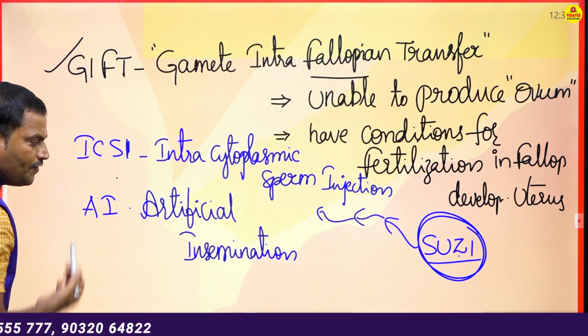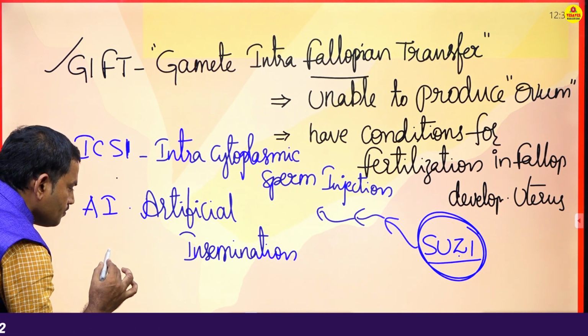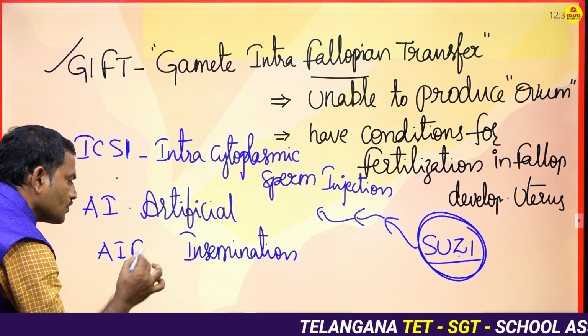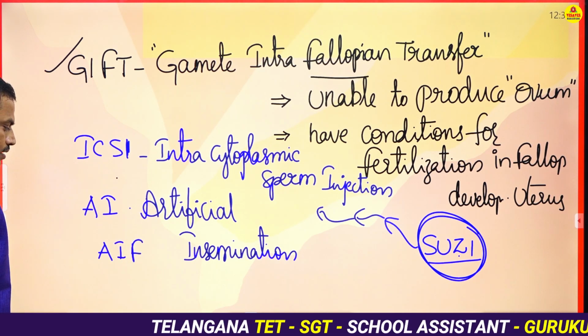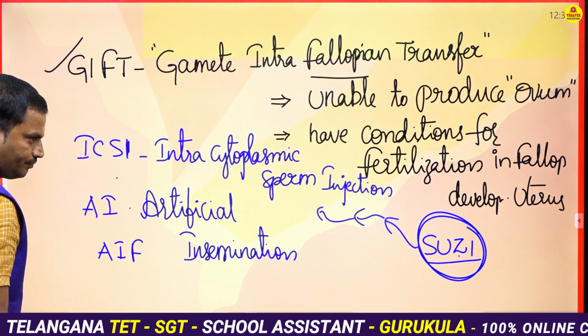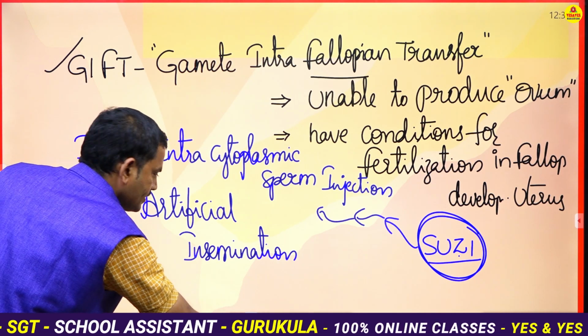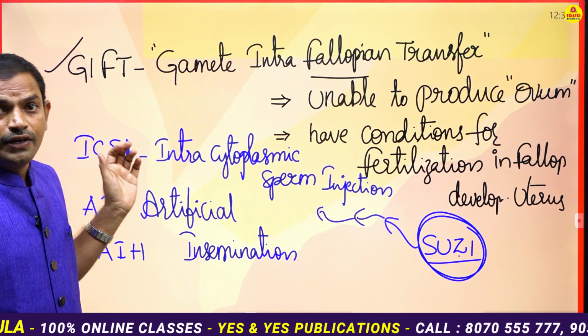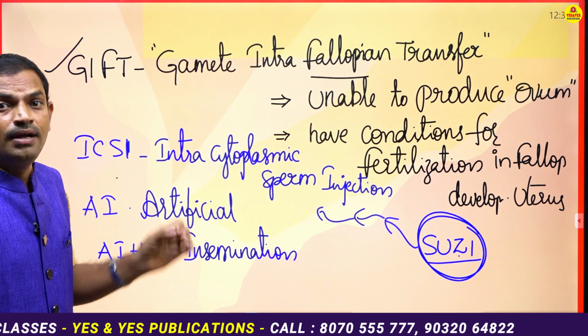Now, in this artificial insemination, if the sperms are collected from the father, that is called AIF, or we can call it AIH. H stands for husband: artificial insemination from husband.